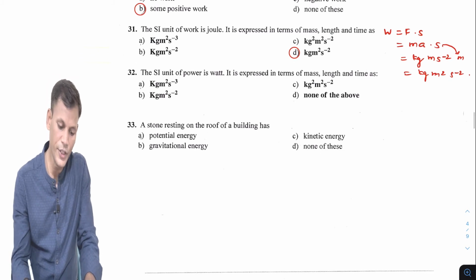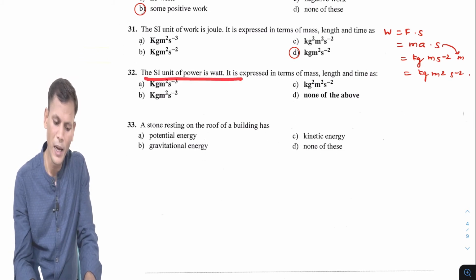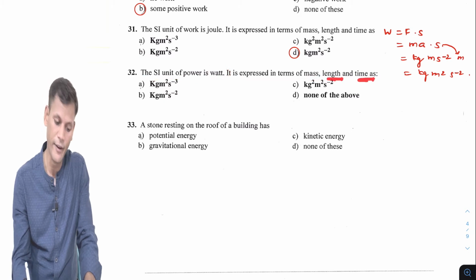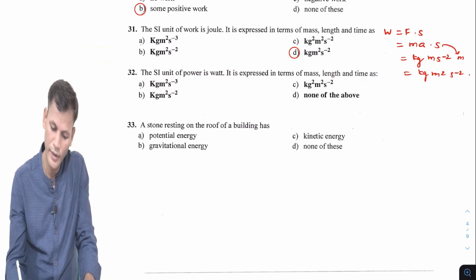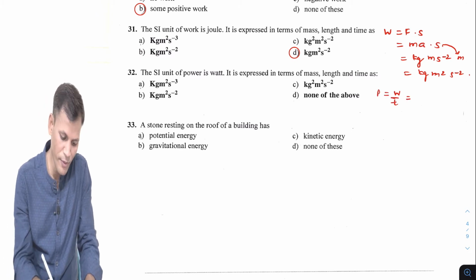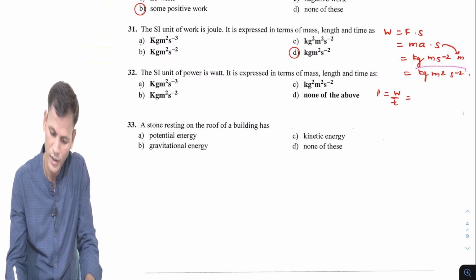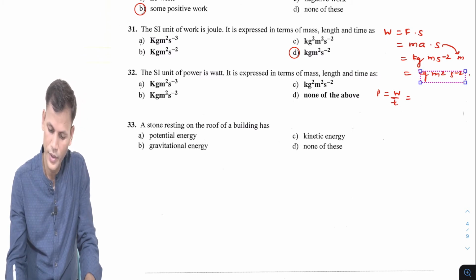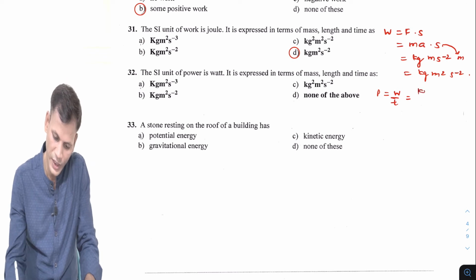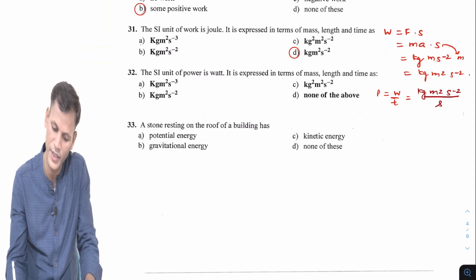Now question number 32. The SI unit of power is what? It is expressed in terms of mass, length and time. So again we will say power is work done upon time. The unit of work done we will use, so this will be kilogram meter square per second square upon unit of time in second.